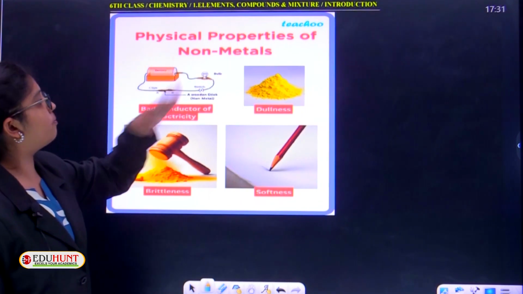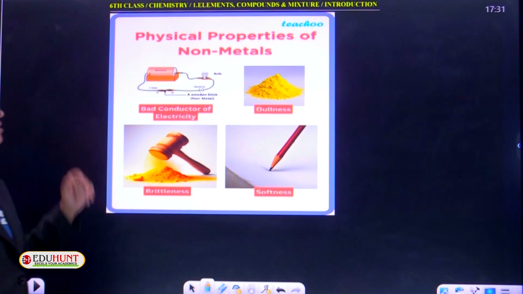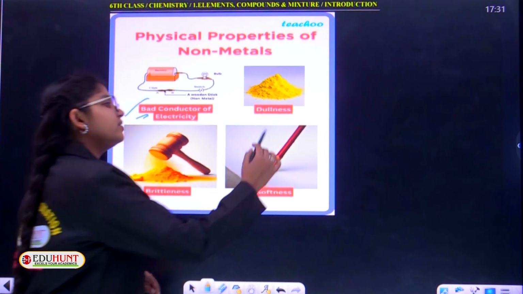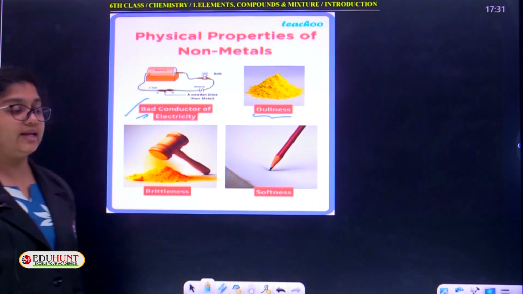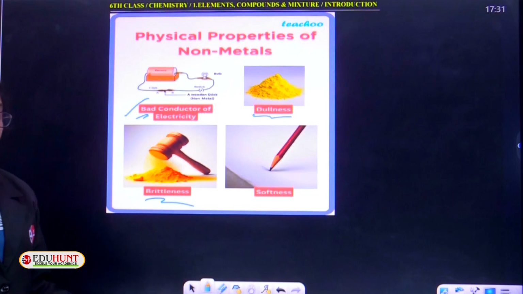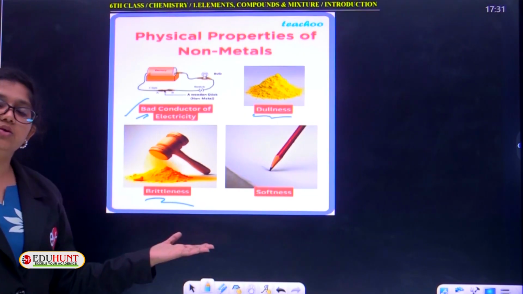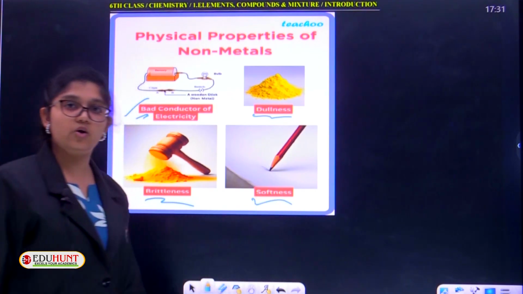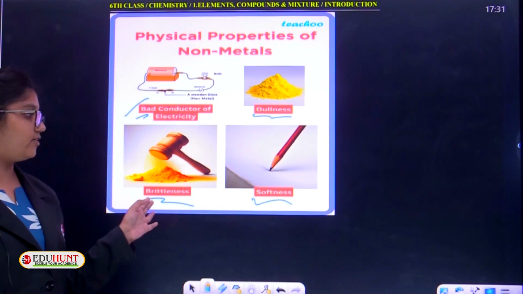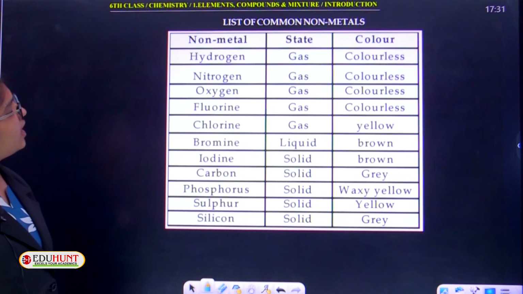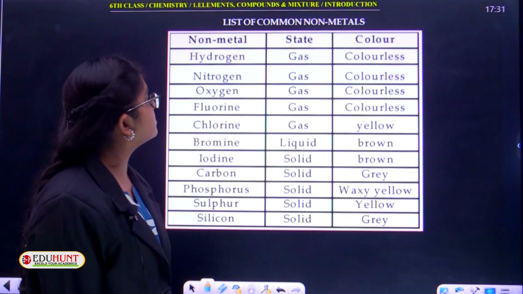Physical properties of non-metals. As we discussed, these are bad conductors of electricity. They are dull in appearance, with no particular shiny nature. They are brittle, easily breaking into pieces. And they are very soft. Coming to metals, metals are very hard, right? So here non-metals are soft. And here is the list of common non-metals.